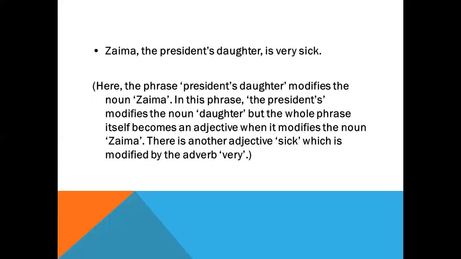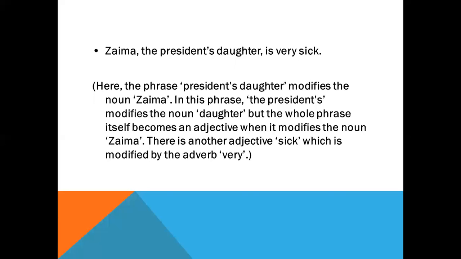But here the whole phrase, the president's daughter, becomes an adjective as it modifies Jaima, that is the noun. And there is also another adjective, that is sick. This sick has also modified Jaima, that is the noun.